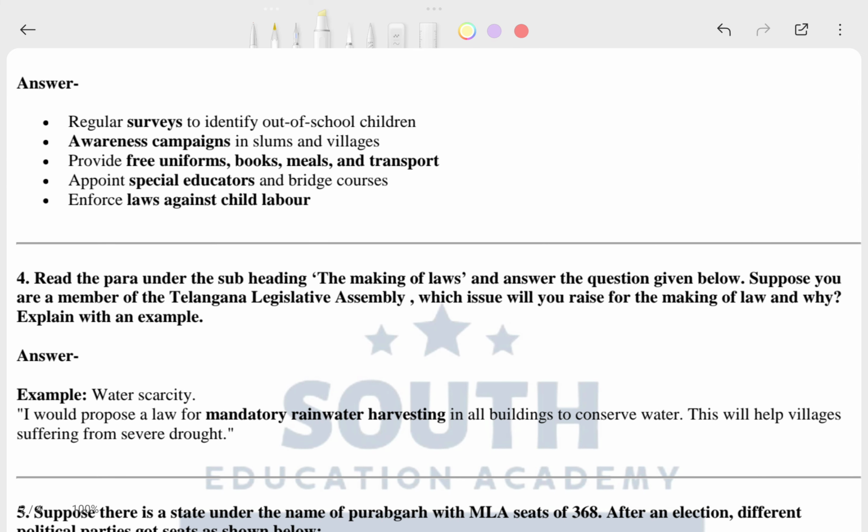So you can go through that and then read 4.1. Read the paragraph under the subheading, the making of laws, and answer these questions given below. Suppose you are a member of Telangana Legislative Assembly, it means that MLA, which issue will you raise for making the law and why? Explain with an example. I hope water scarcity. This is a good thing, if I think. So I hope this question is clear.